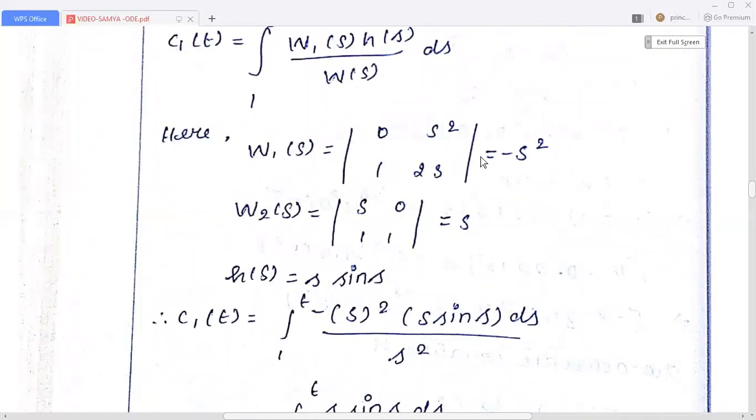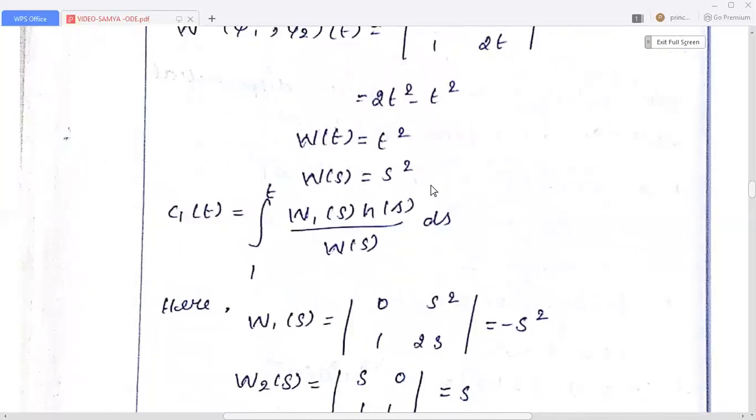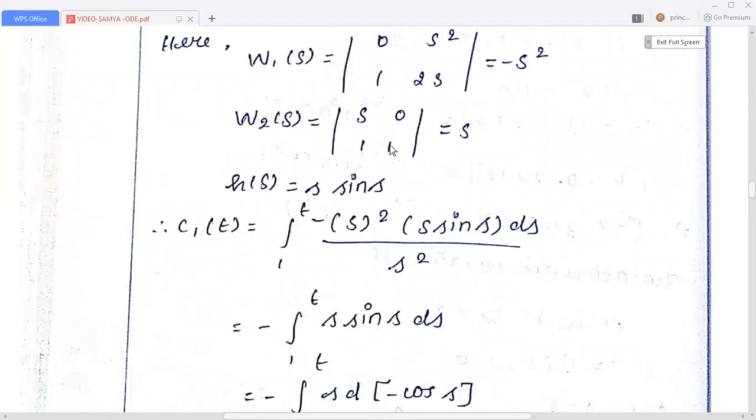When you expand this determinant, we get −s². Then W2(s) has the second column replaced by 0, 1: the determinant with s, 1 and second column 0, 1. When you expand this determinant, we get s. So h(s) = s sin s.